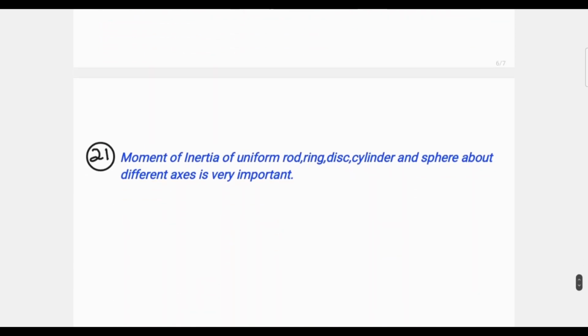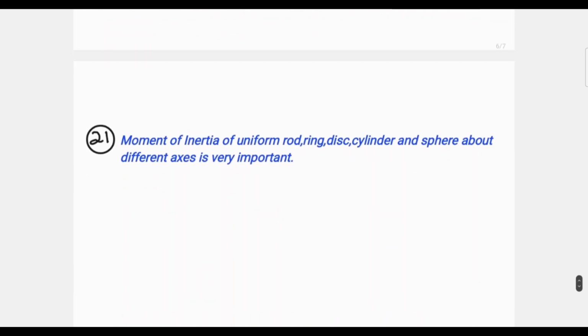Now, moment of inertia for rod, ring, disc, cylinder and sphere. Definitely you should study. These results are standard, so you have to learn those relations by heart. And for different axes, you can apply the parallel axis theorem or perpendicular axis theorem. So the fundamental relations, that means moment of inertia about an axis passing through their center, that definitely you should study. So that's all about your rotational motion chapter. Study well.